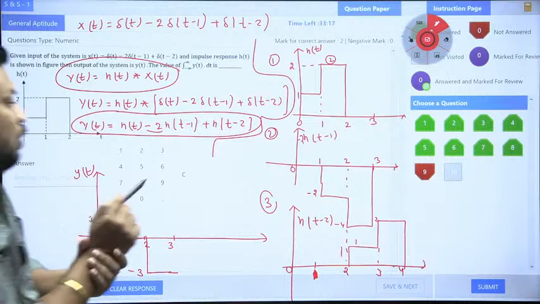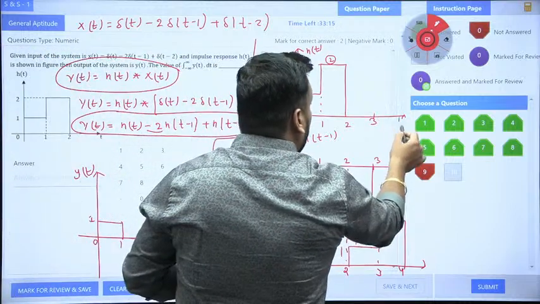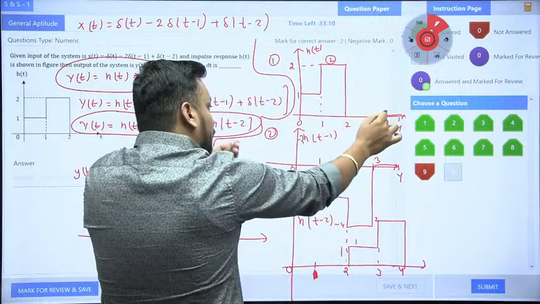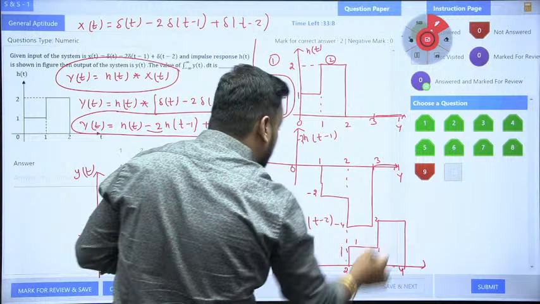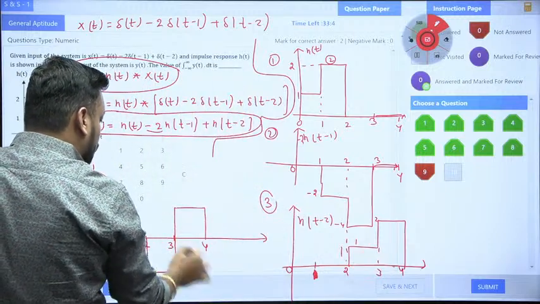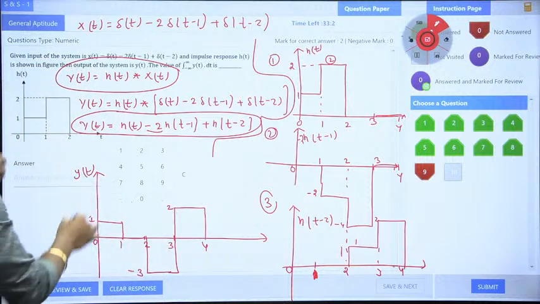Okay. Now what will happen from 3 to 4? 3 to 4 here is 0, sir. Here also 0, here also 0. And here is 2. So from 3 to 4 you have 2 value. Yes. This is your y of t.